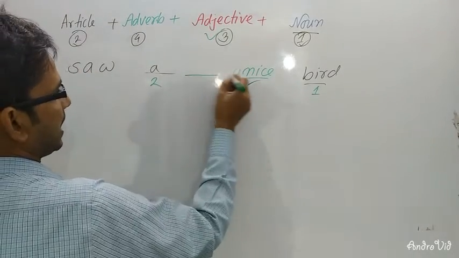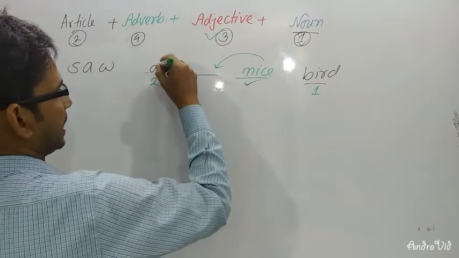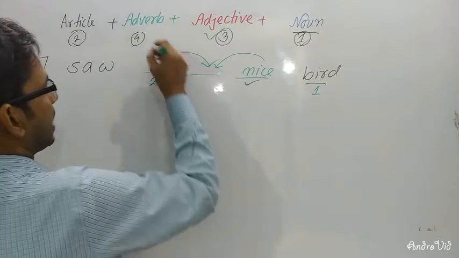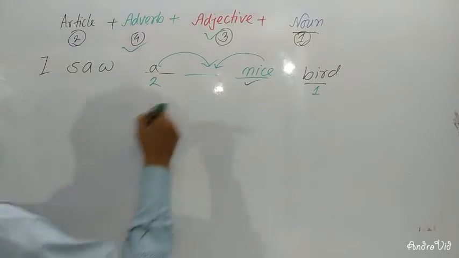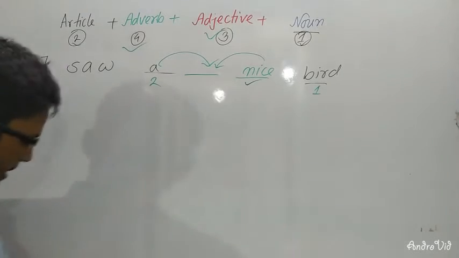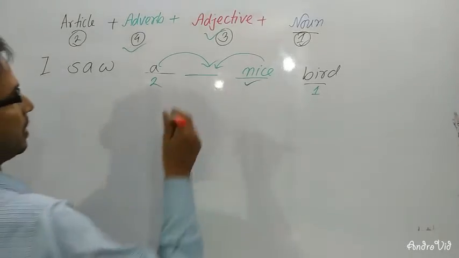And if there is any blank before the adjective and after the article, you will have to write an adverb. So I can write here, I saw a very nice bird.